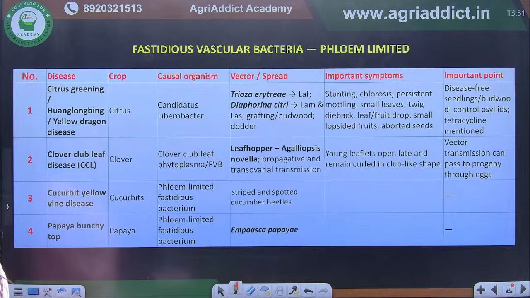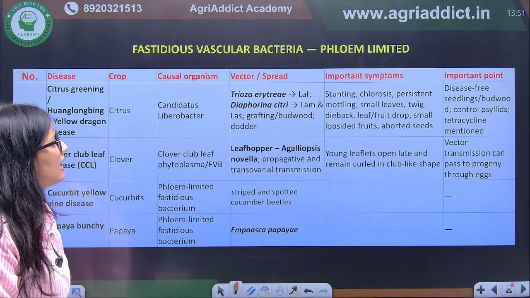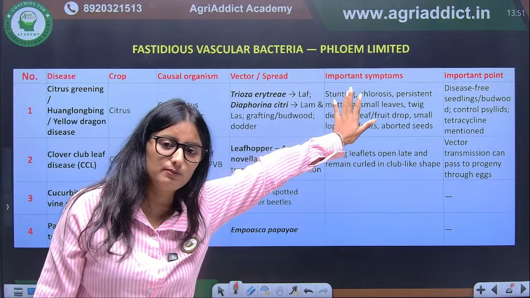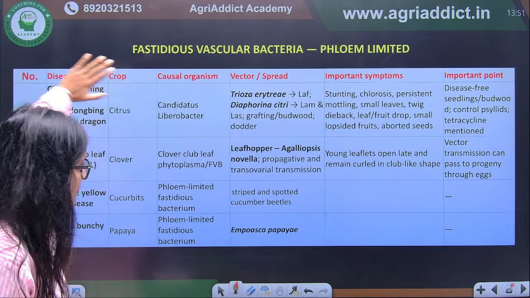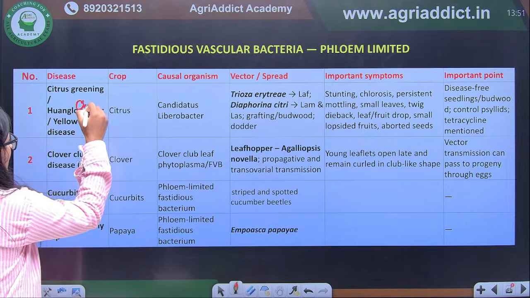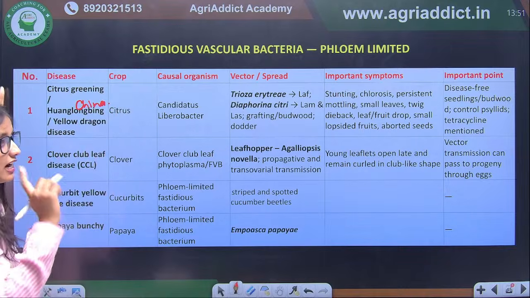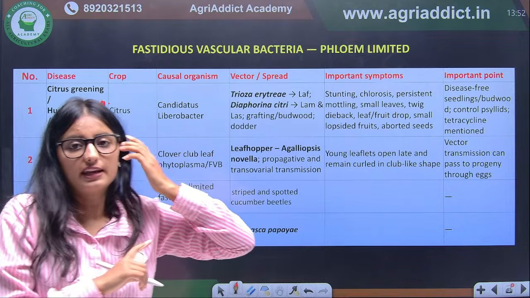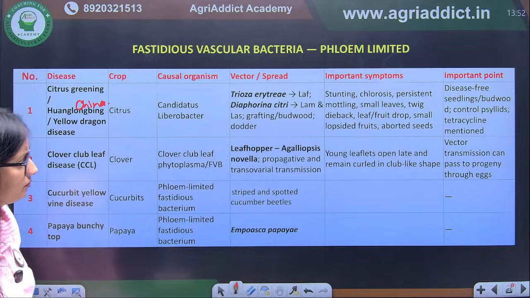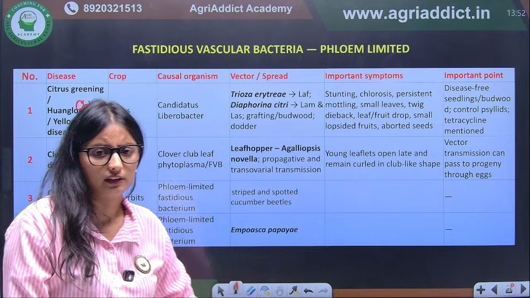Next, if we talk about the fastidious vascular bacteria, phloem limited. So I have told you there are two types of disease. One is phloem limited, one is xylem limited. So when we talk about phloem limited, one is citrus greening, and another name of citrus greening is Huanglongbing, that is in China. We have discussed this. Yellow dragon disease is also a name of citrus greening, and why do we call it yellow dragon?